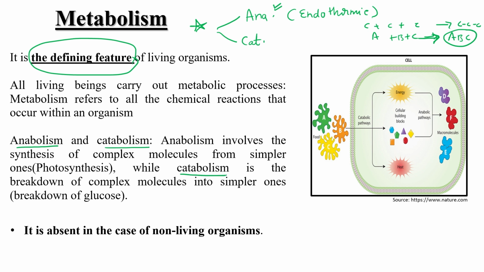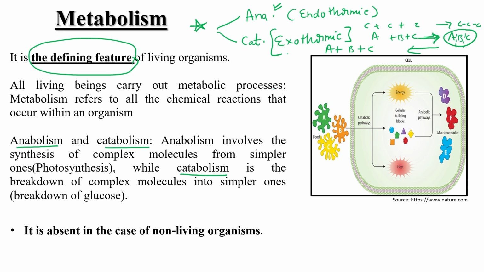While in catabolism, what will happen? Just the reverse of this. ABC is broken down into A plus B plus C. So after breaking of these bonds, energy is released. So this one is an exothermic process. Catabolism is an exothermic process, like breakdown of glucose.